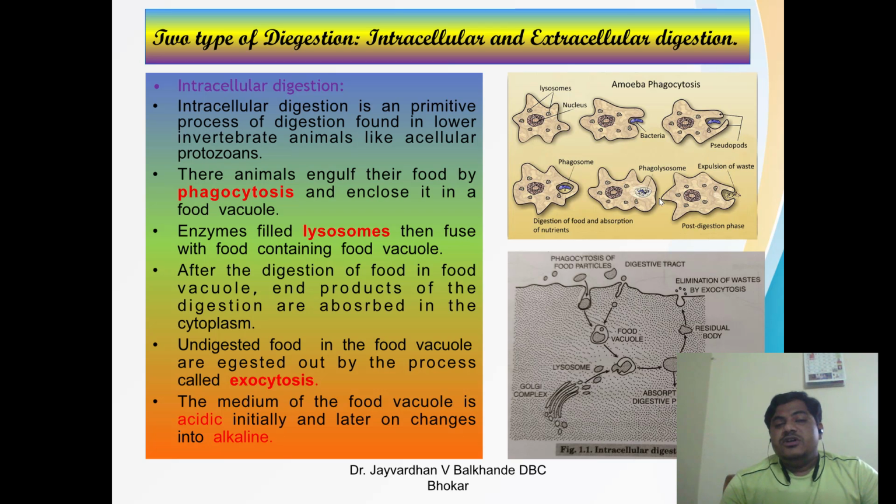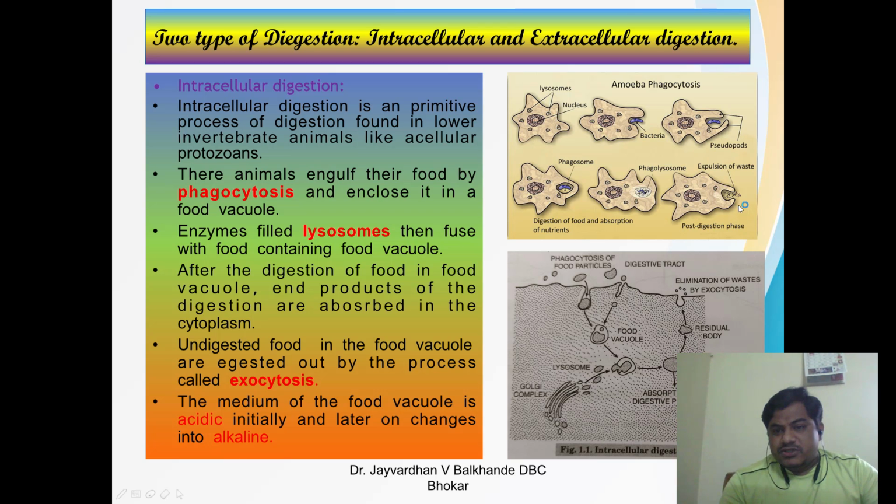After the digestion of food in the food vacuole, the end products of the digestion are absorbed in the cytoplasm.